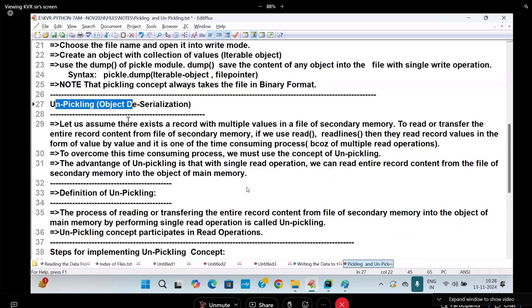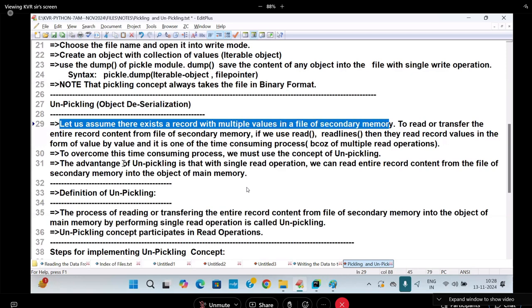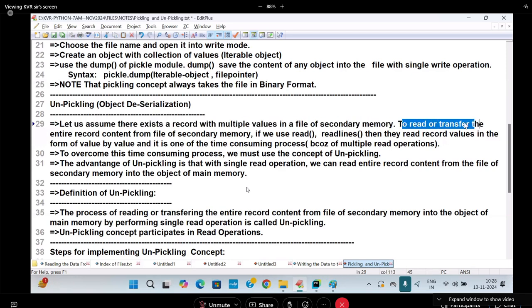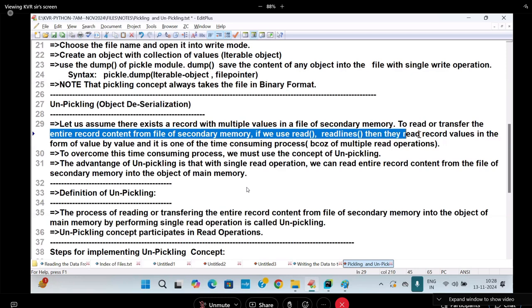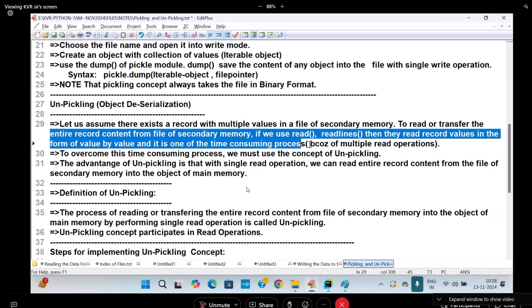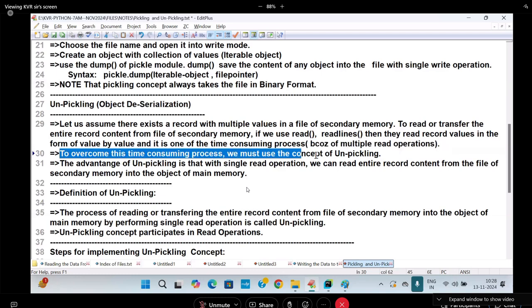Unpickling, object deserialization. Let us assume there exists a record with multiple values in a file of secondary memory. To read or transfer the entire record content from the file of secondary memory, if we use read or readlines, then they read record values value by value, and it is a time consuming process because of multiple read operations. To overcome this time consuming process, we must use the concept of unpickling.